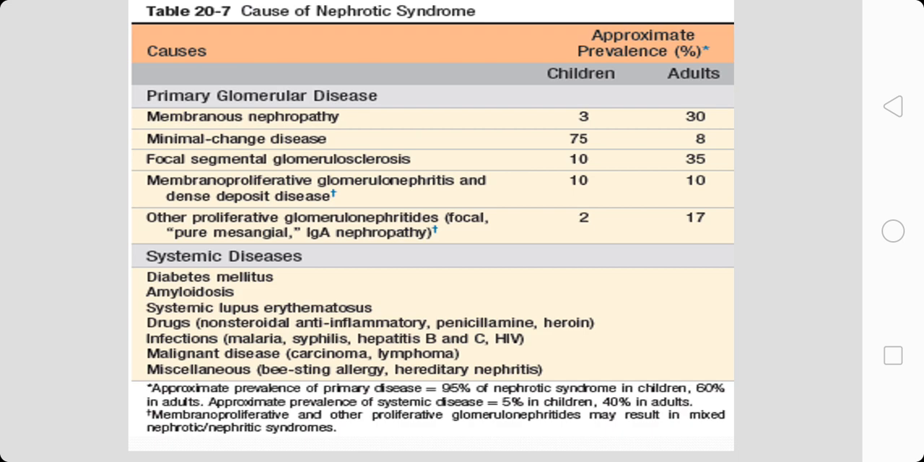The primary glomerular diseases which are responsible for nephrotic syndrome are membranous nephropathy, minimal change disease, focal segmental glomerulosclerosis, MPGN or membranoproliferative glomerulonephritis, dense deposit disease, and some other glomerulonephritis which are proliferative in nature, like IgA nephropathy. So, these are the diseases which we will be dealing with, whereas the systemic causes of nephrotic syndrome will be dealt with in respective systems.